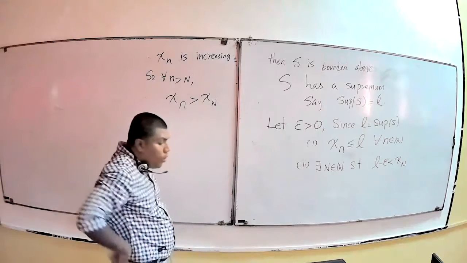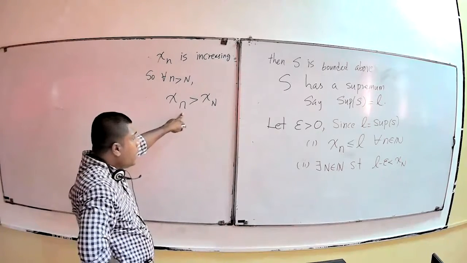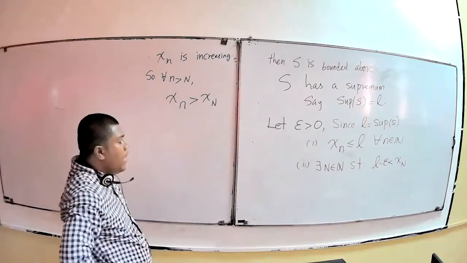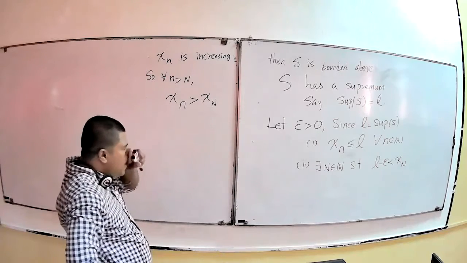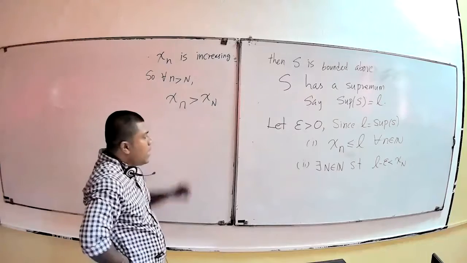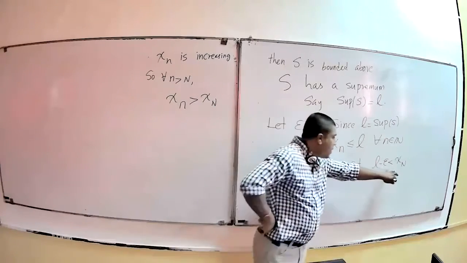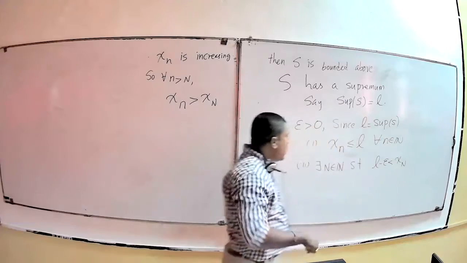So for all n larger than N, x_n is greater than x_N. But here you have L minus epsilon is less than x_N.